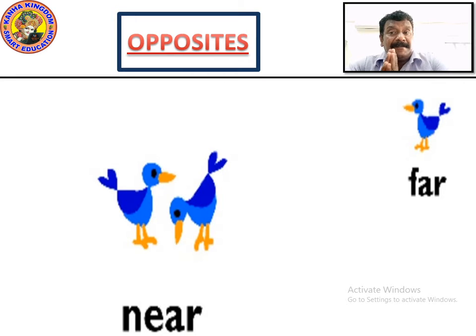Why can you not see it? Because it is not near. So the opposite of near is far and the opposite of far is near. N-E-A-R, near. F-A-R, far. Please write this down. Write the spellings of near and far and write them as opposites: near, far, far, near.